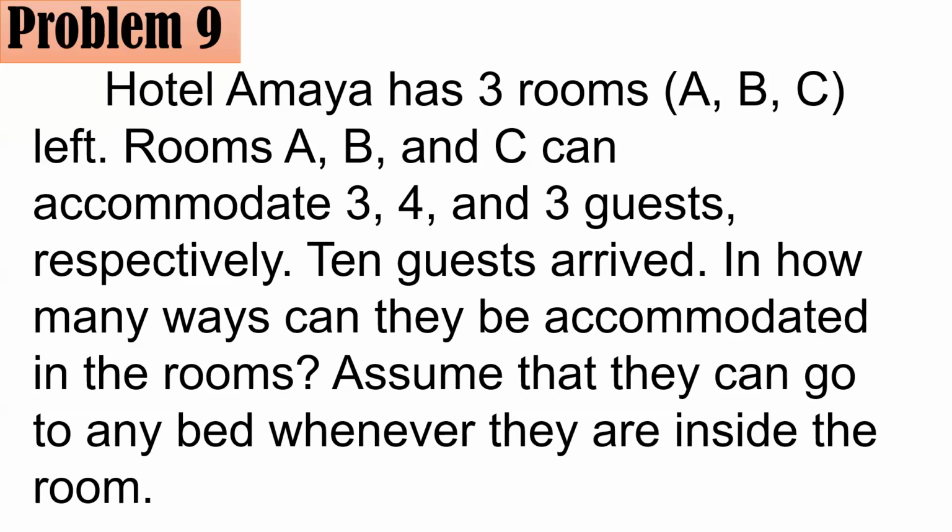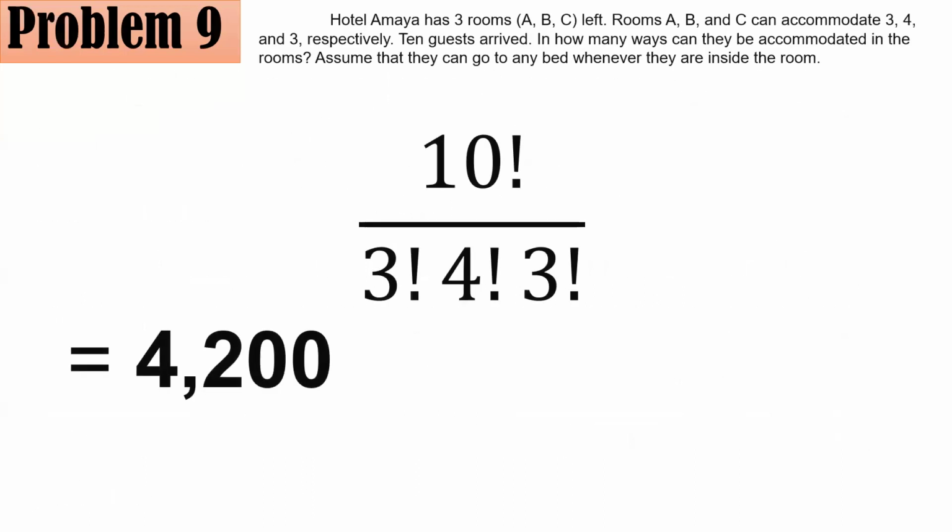So here, you have 10 guests, and the total capacity is 3 plus 4 plus 3, which is also 10, right? So the technique here is, again, 10 factorial all over 3 factorial. That's the capacity of the first room.